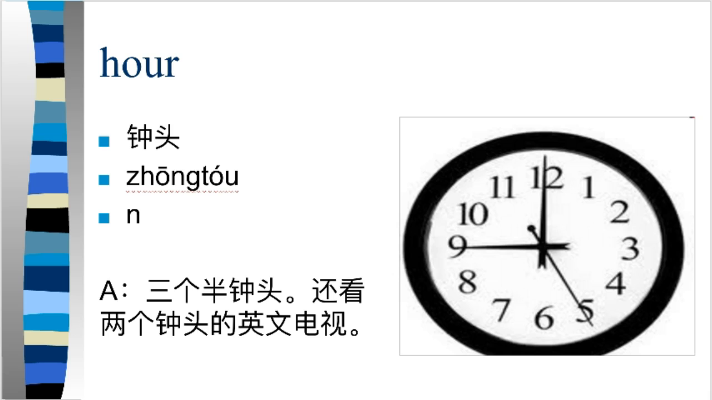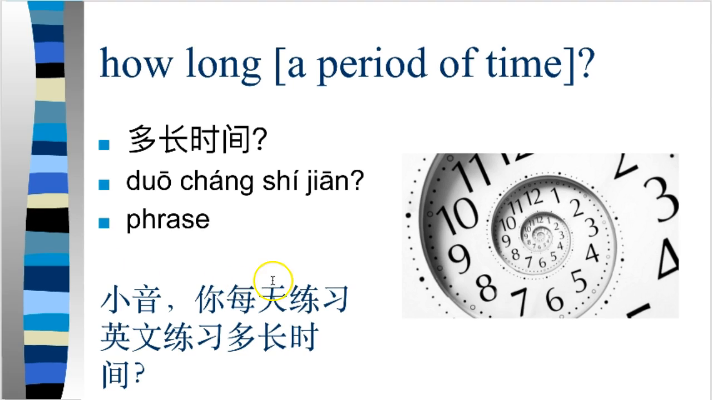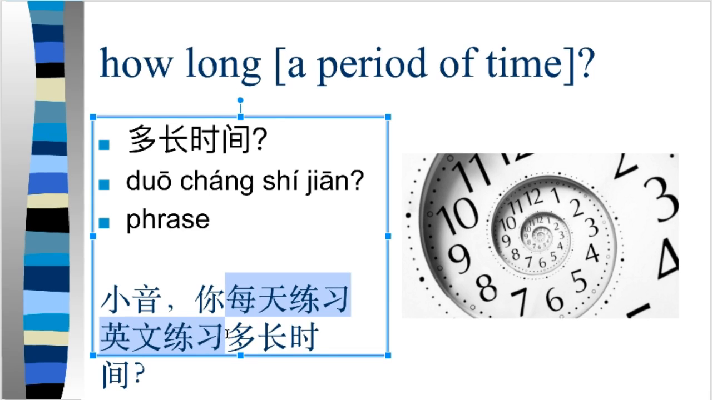So I can say 你每天练习英文练习多长时间, right? So every day, how long did you practice English? And I would say I practice for a duration of time. I practice for an hour. I practice for 2 hours, 3 hours. So to answer this question, 你每天练习英文练习多长时间? I would say 我每天练习英文练习一个钟头, 两个钟头.